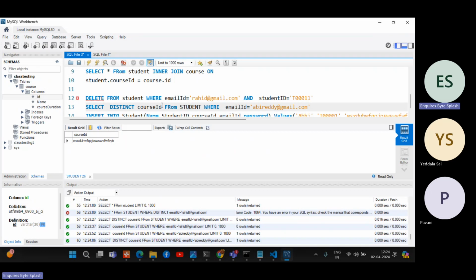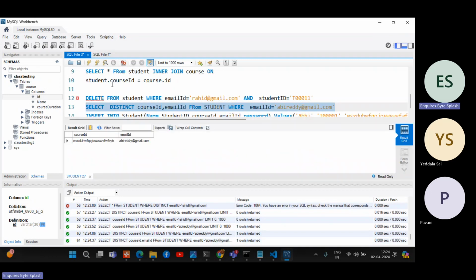You can combine distinct course ID, comma email ID also. That is also you can do. So you may combine email ID and course combinedly as a distinct. So Abhi will have 3 different courses. We'll get Abhi course 1, Abhi course 2, Abhi course 3 like this. If you don't add email ID, you will get only course ID as distinct, because Abhi having 10 courses, but you will get only one course with that particular course ID. Or for the same course ID, we have 10 Abhis, but you will get only the first record. So that is the combination of distinct you can add, right?